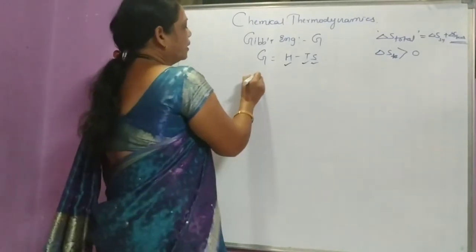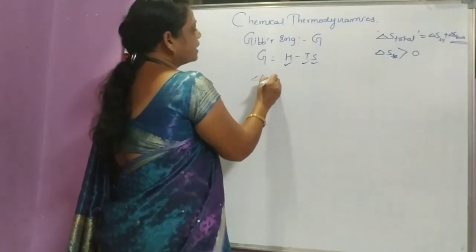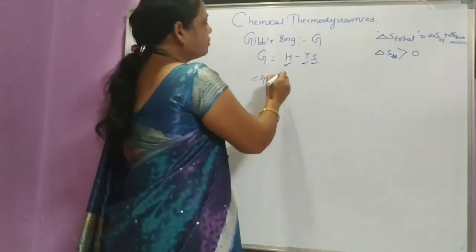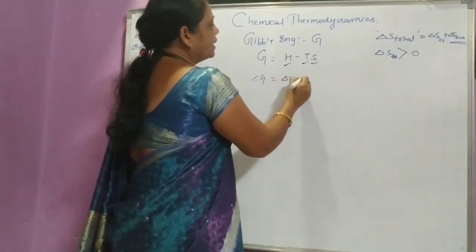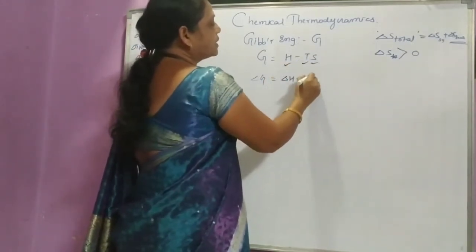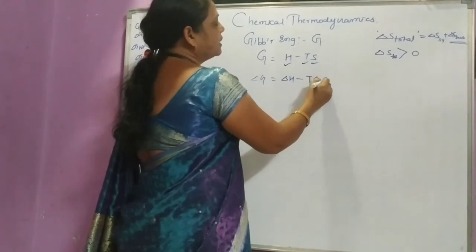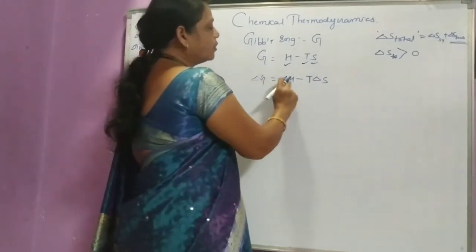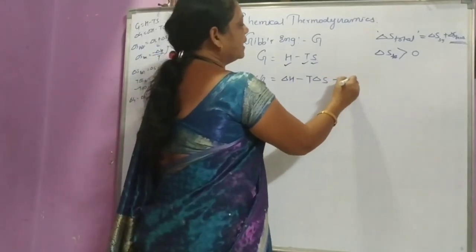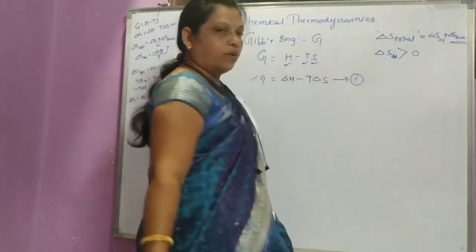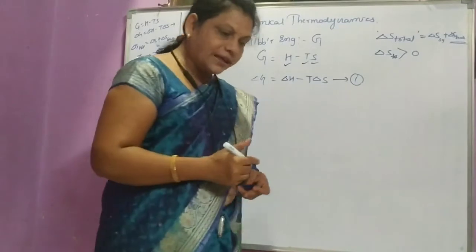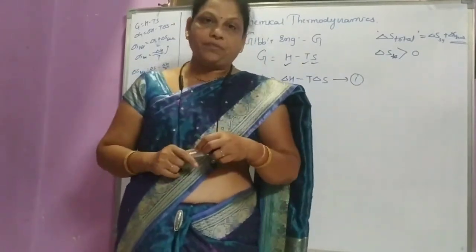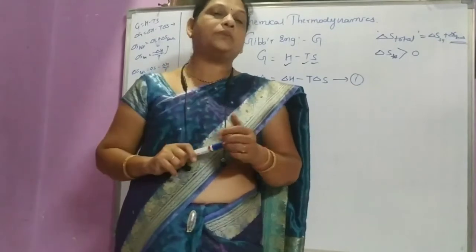The change in Gibbs energy is represented by del G, and at a constant temperature T, del G is equal to del H minus T delta S. This is equation number 1. Now the question is: what is the relation between Gibbs energy and the spontaneity of reactions?